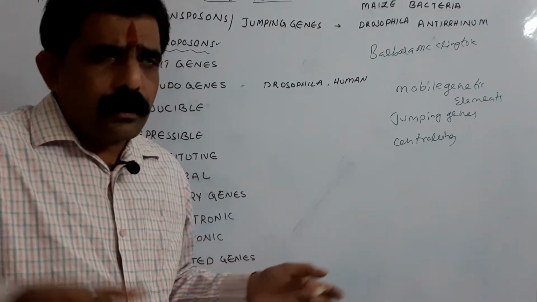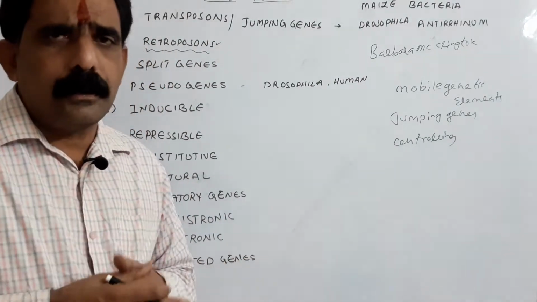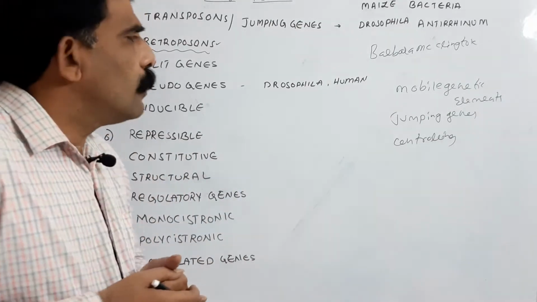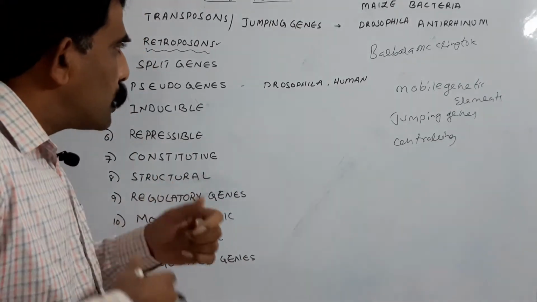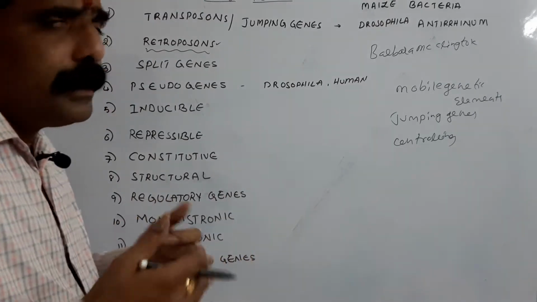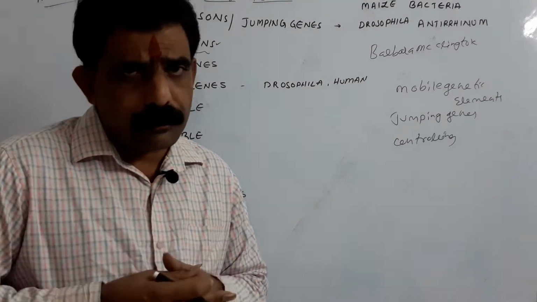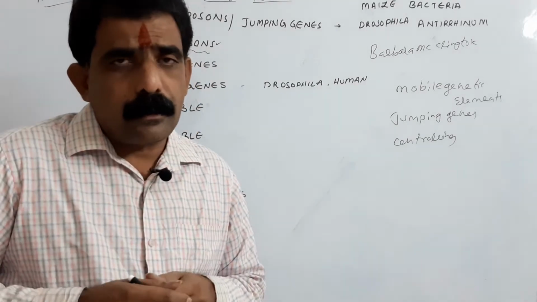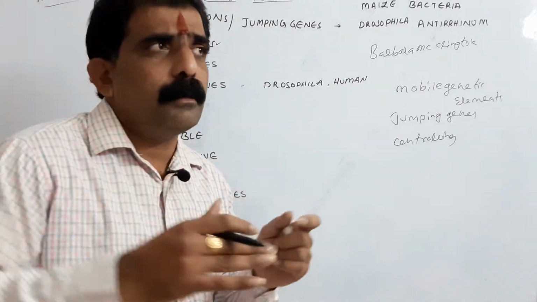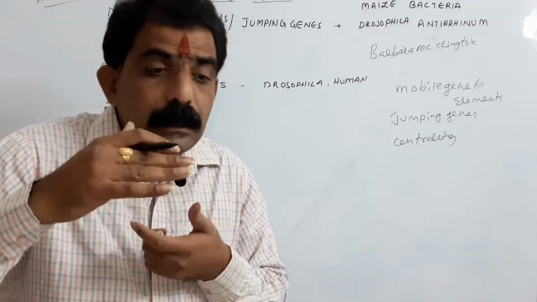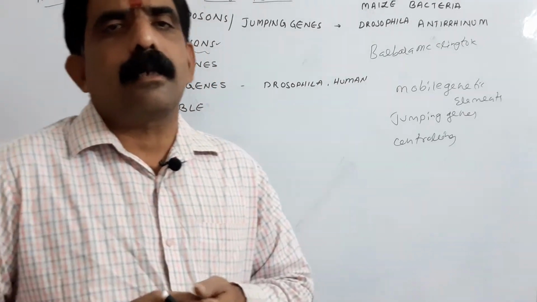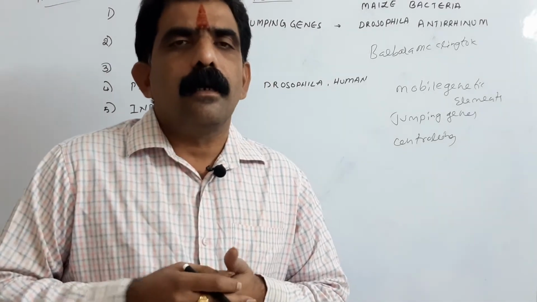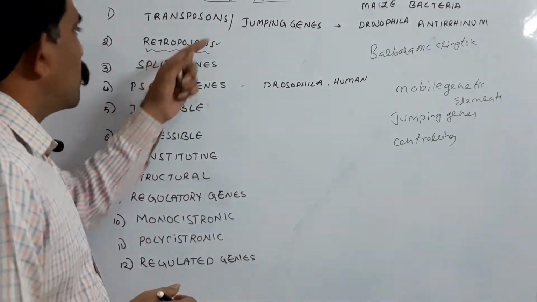That is a part of the central dogma of molecular biology, the linear transmission of the genetic information. But in contrast to that, here it is a reverse central dogma. Now and then, as in retroviruses, from RNA also DNA can be synthesized. So such DNA or such genes which are synthesized from RNA are said to be retroposons.